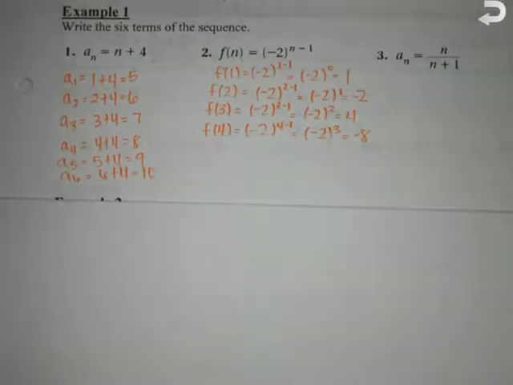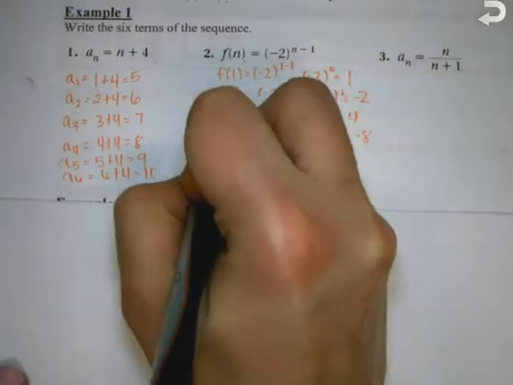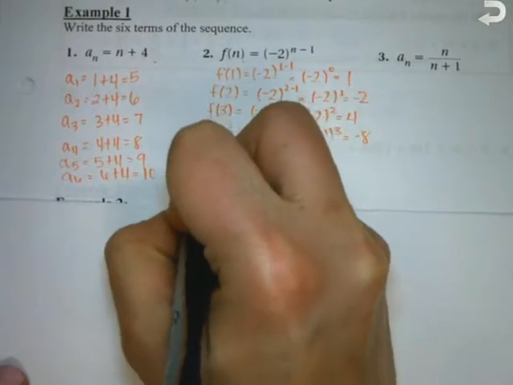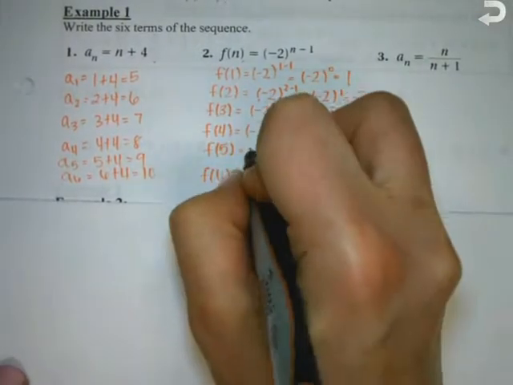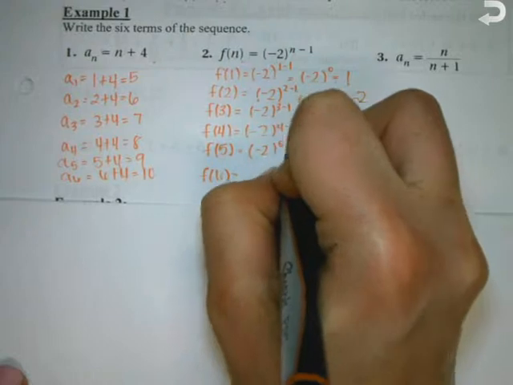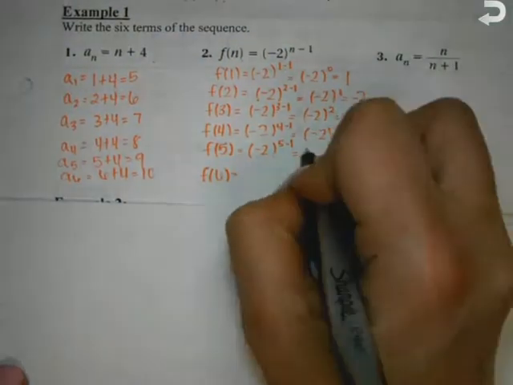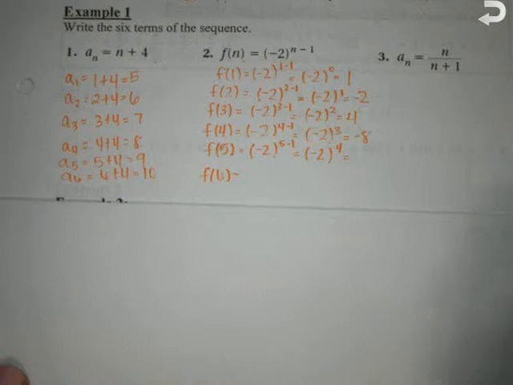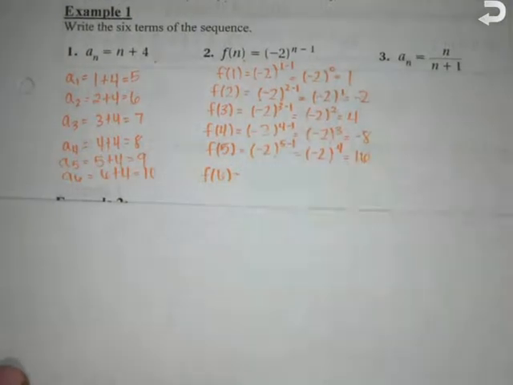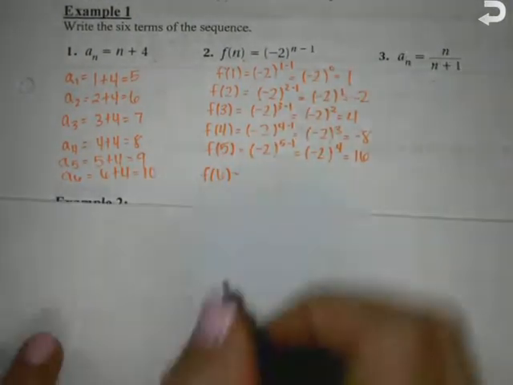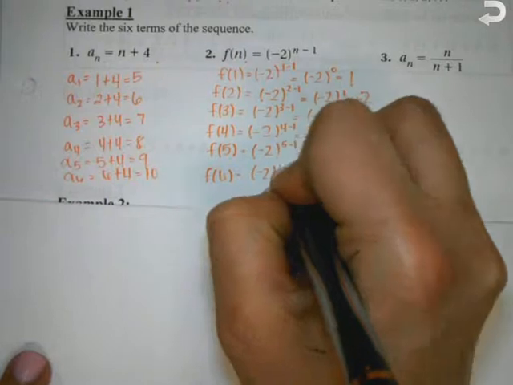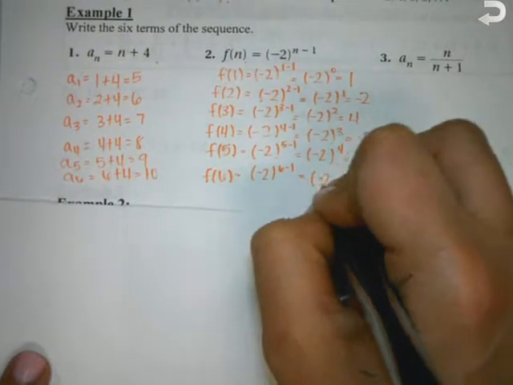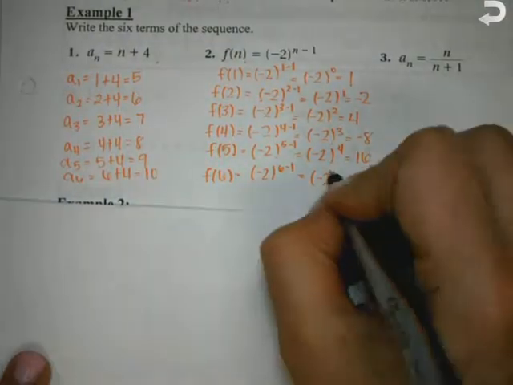F of 5 is negative 2 to the 5 minus 1, negative 2 to the fourth. Negative 2 to the fourth is positive 16. And then last one, negative 2 to the 6 minus 1, which is negative 2 to the fifth, which is negative 32.